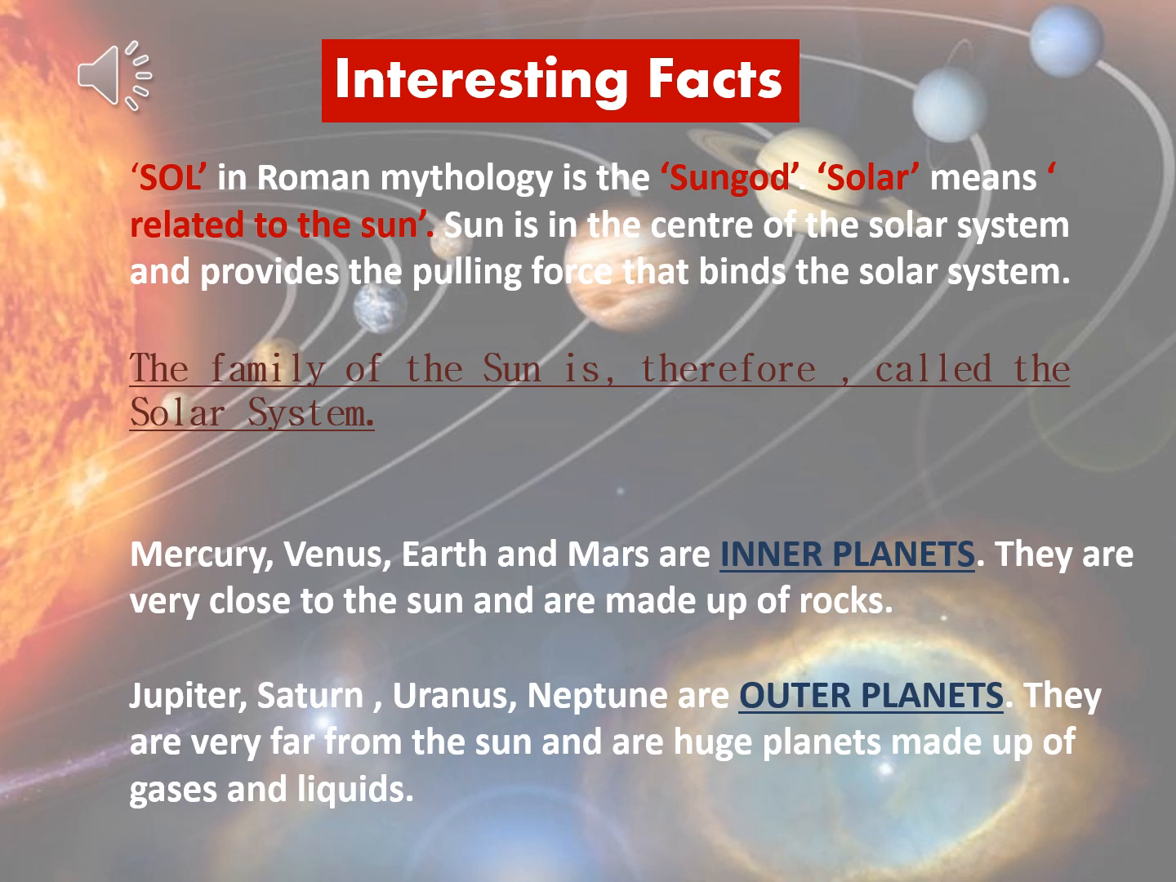And about the inner planets and outer planets, we have discussed it before also. Mercury, Venus, Earth and Mars, they are the inner planets. Why are they called inner planets? Because they are very close to the sun and are made up of rocks. Whereas outer planets, Jupiter, Saturn, Uranus, Neptune, they are very far from the sun and are huge planets that are made up of gases and liquids. Inner planets are made up of rocks, whereas outer planets are made up of gases and liquids.